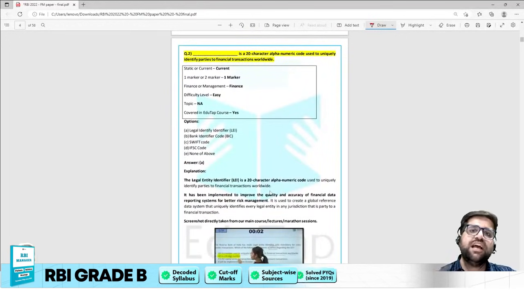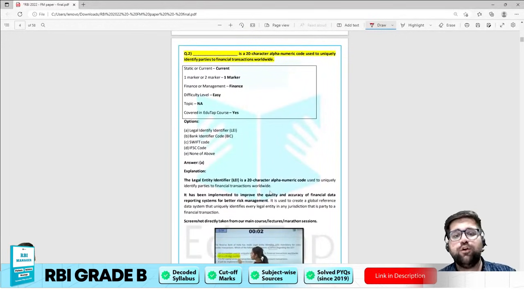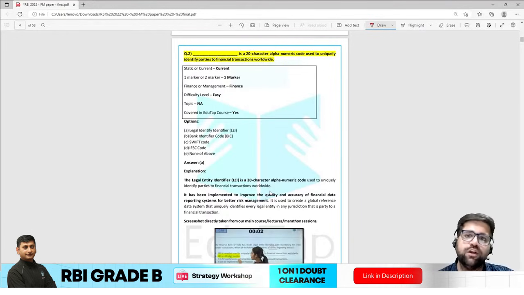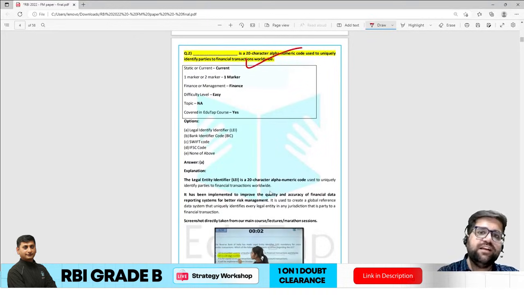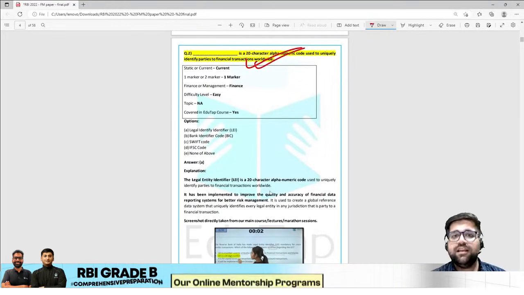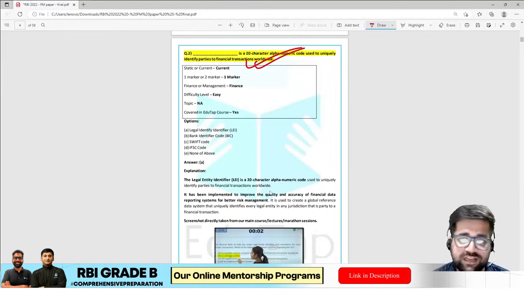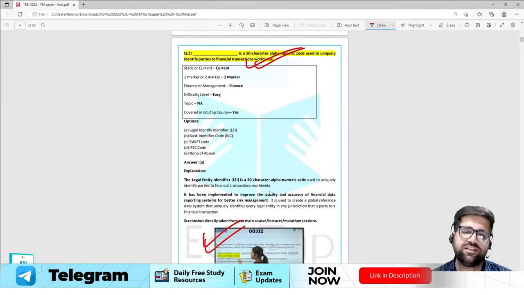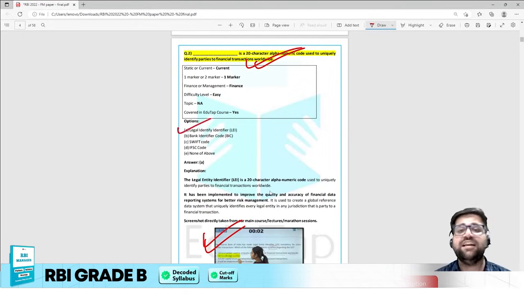This particular question has been taken from banking awareness. You can also say it as from international banking as well. So dash is a 20 character alphanumeric code used to uniquely identify parties of the financial transaction worldwide. So this particular question was there again in the RBI notifications only, and you can again see Kritika ma'am has covered RBI notification in the best holistic manner as possible. So the answer of this particular question will be Legal Entity Identifier.